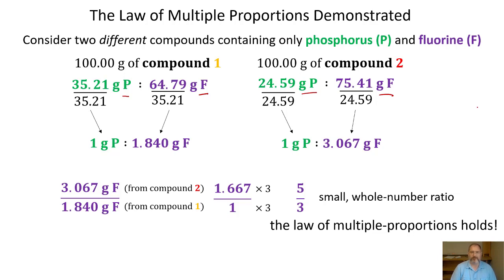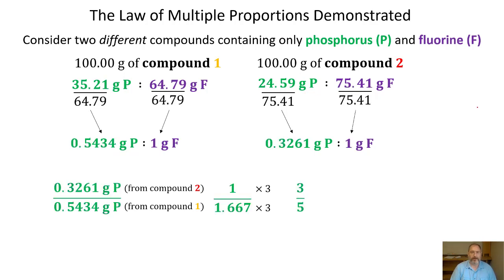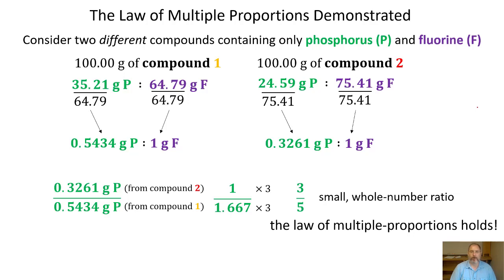Now you might be asking yourself, what if I wanted to compare the ratio of the phosphorus and have the fluorine be the element that's not changing? Well, in this slide, you can take a look at my calculations, and you can pause the slide, and you'll see that I did exactly that. And notice how at the end, we still get a small whole number ratio of phosphorus in a 3 to 5 value, just like we got in the previous slide. So the law of multiple proportions is still holding here, even though we looked at the other element.